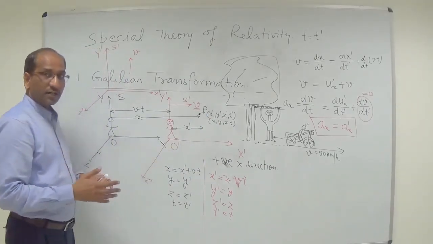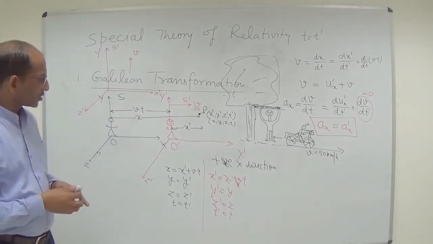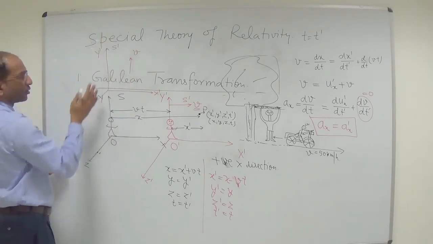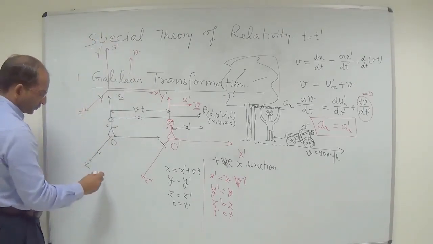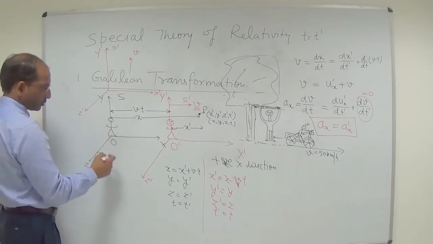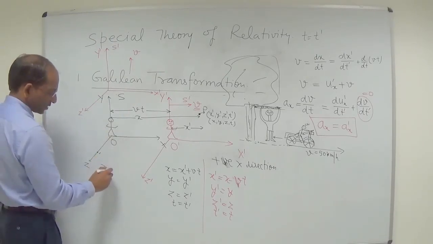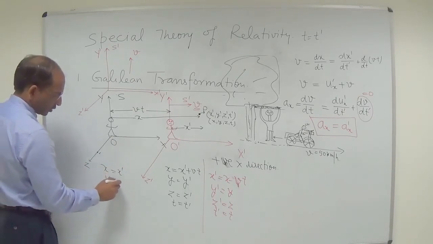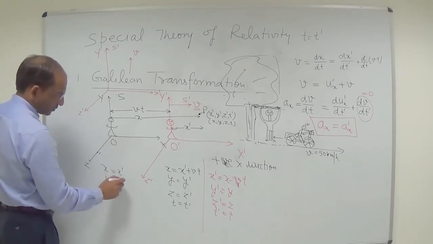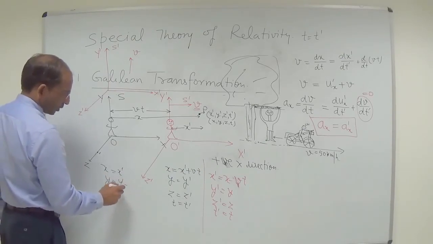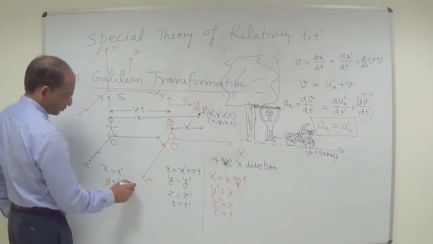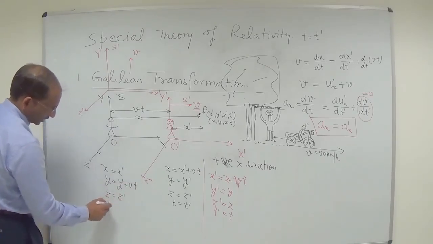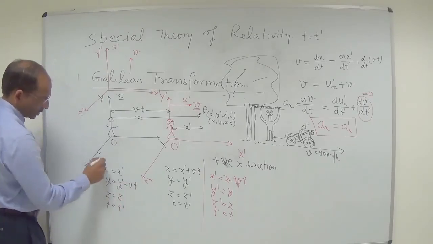this is the set of equations. But if this S prime plane is moving along the y direction, we will write the set of equations like this: x is equal to x prime, y is equal to y prime plus vt, z is equal to z prime, and t is equal to t prime.